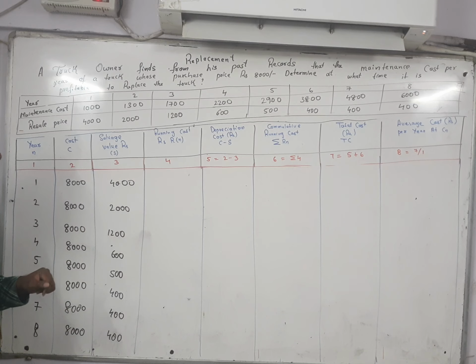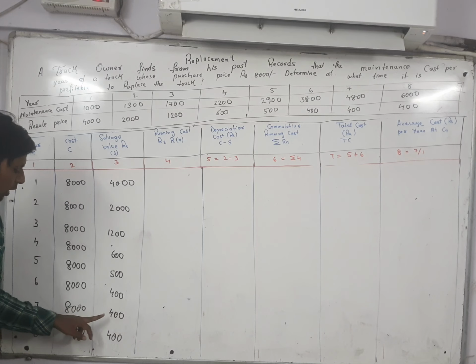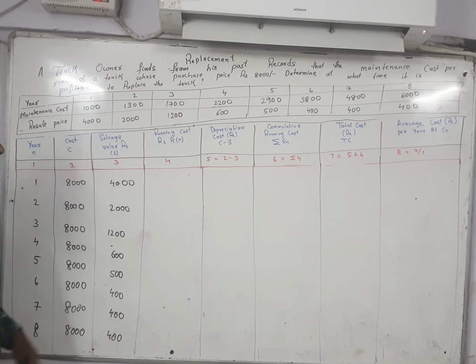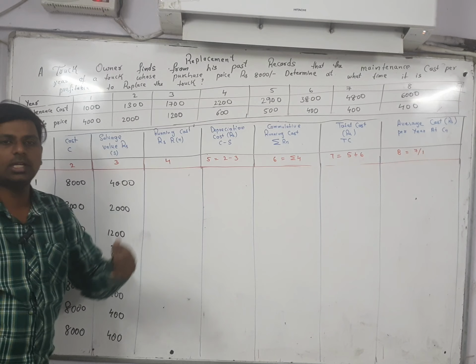In the first year, 4,000. In the second year, 2,000. In the third year, 1,200. In the fourth year, 600. In the fifth year, 500. Then 400, 400, then 400. After that, running cost, as you can see here, running cost is known as maintenance cost.